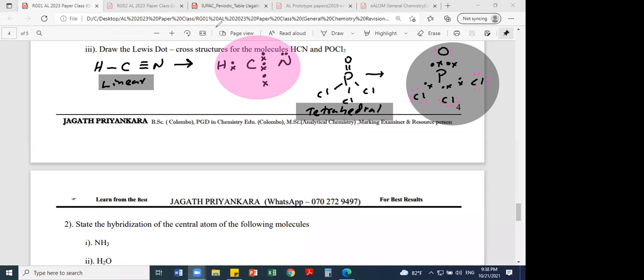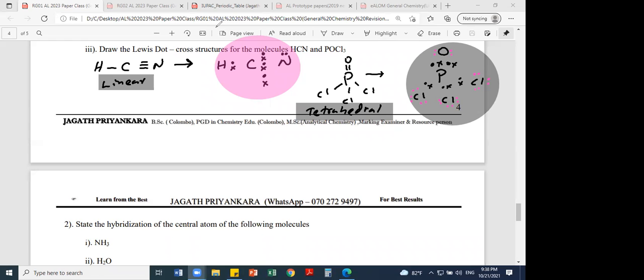That means all the valence electrons should be included in the Lewis structure. And there should not be any unpaired electrons in the Lewis structure. If you draw a Lewis structure with an unpaired electron, that is not a Lewis structure, you are violating the Lewis theory. Actually, this was introduced by a scientist, G.N. Lewis. That's why we call it Lewis theory.